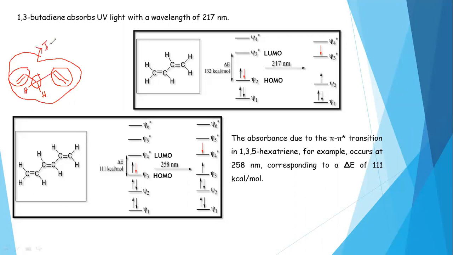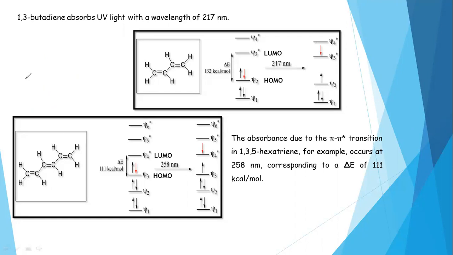What diene is it? Isolated diene. Got it? So these two π systems are isolated by one CH2 moiety. It is one example.